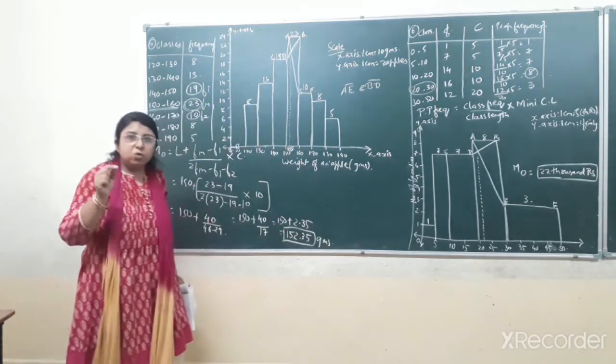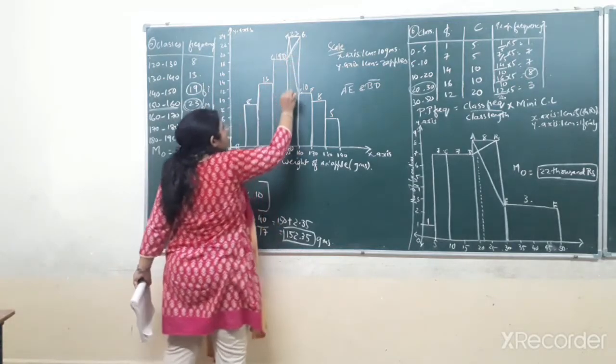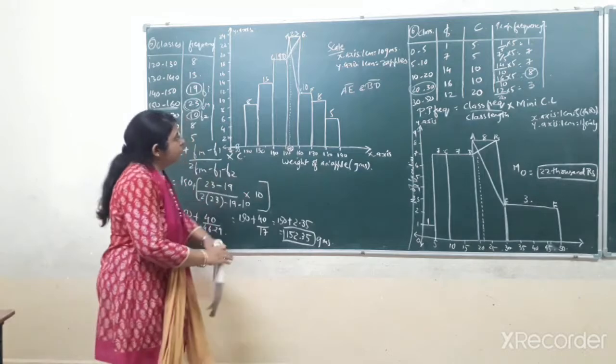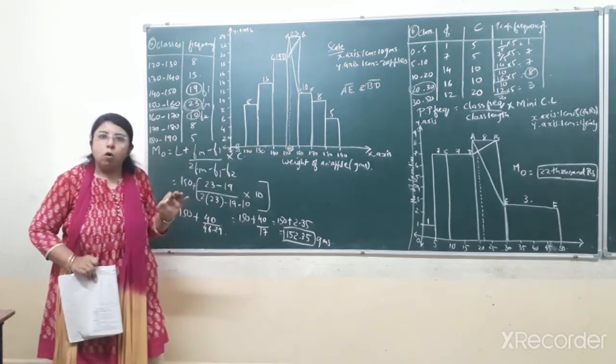When these two line segments intersect, from that point you have to draw a dotted line down to the x-axis, and the value which you get on the x-axis will be your value of mode.